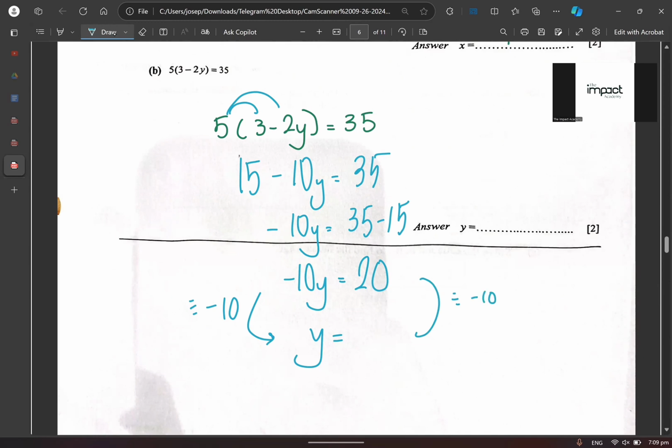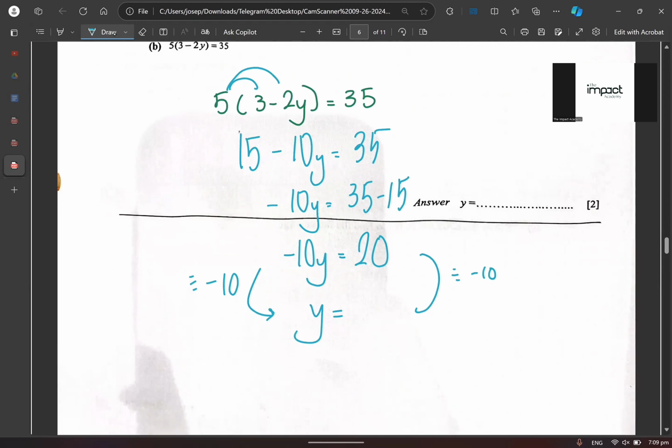You cannot plus 10, because over here this is negative 10 times y. This is not negative 10 plus y. You get what I'm trying to say? It's times, so the opposite of times is to divide. You understand? All right. So y equals 20 divided by negative 10.